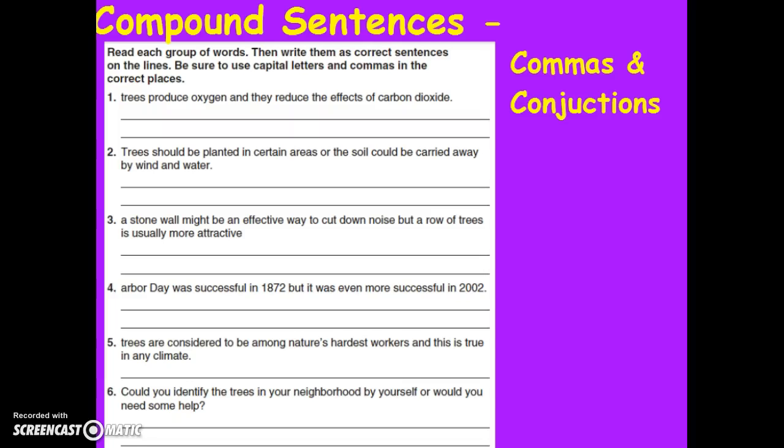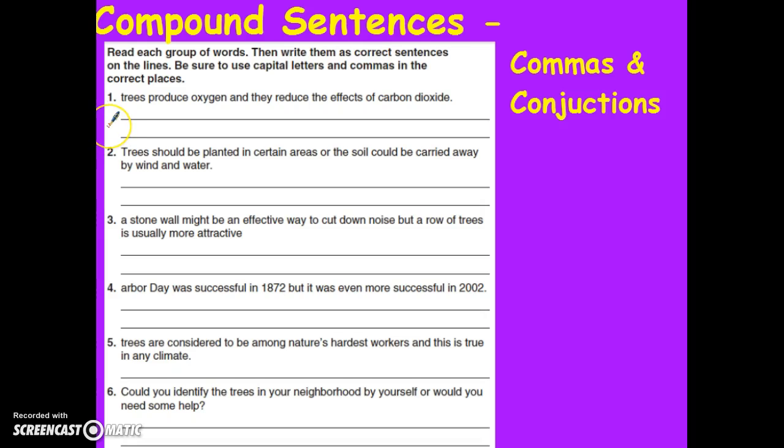Alright, 5th graders, you should have completed this activity on your own on compound sentences using commas and conjunctions. We're going to go ahead and correct it together. Please follow along and have your paper ready and a pen. You were asked to read each group of words and then write them as correct sentences. Be sure to use capital letters at the beginning of each sentence and commas before your conjunctions.